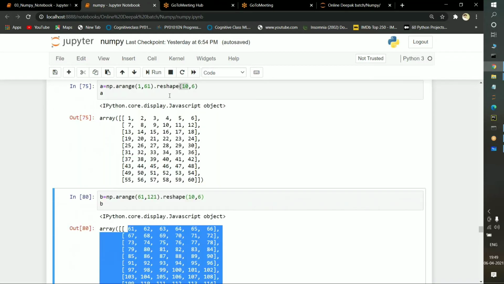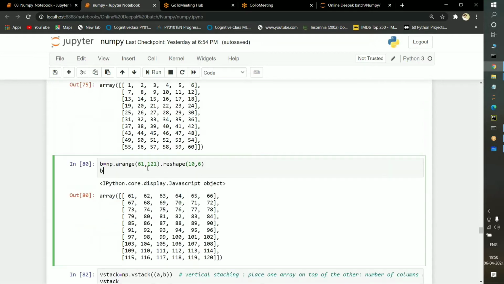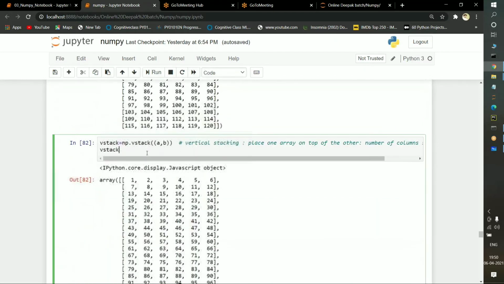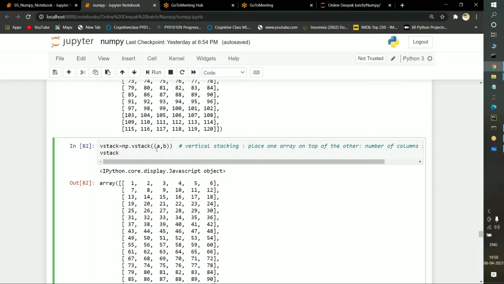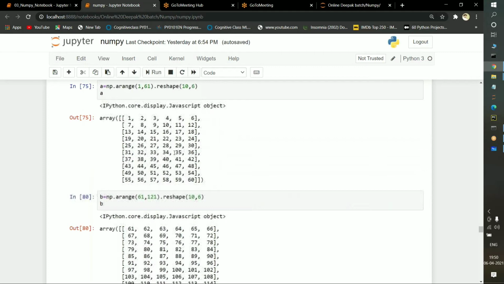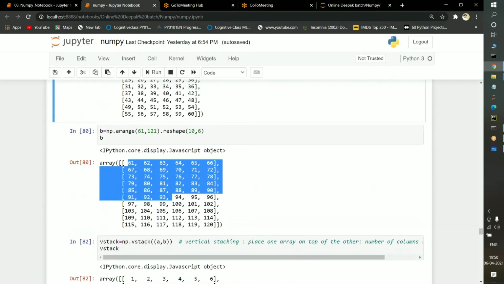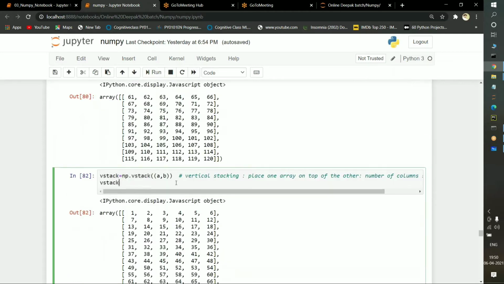I did these two commands, for arranging from 1 to 60 as well as 61 to 120, because of the most important technique here. They are known as vstack and hstack. This is the most important, the vstack and hstack. Now I am importing the NumPy library dot vstack. vstack is nothing but a vertical stack. I am passing A comma B here. What do you mean by A here? A is nothing but the values from 1 to 60, and B is nothing but the values from 61 to 120. So I am applying vstack of A comma B.